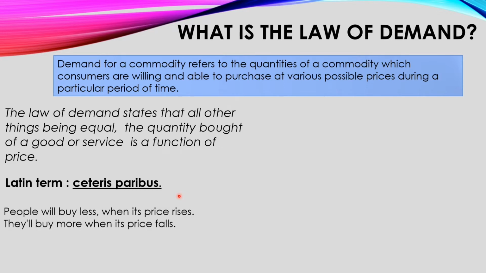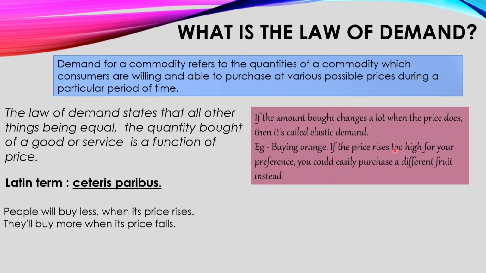Moving ahead, this means people will buy less when its price rises. जब प्राइस बढ़ता है डिमांड कम हो जाता है. They will buy more when its price falls. प्राइस कम होने पर we start demanding it more. Demand increase होता है. Now we are going to learn about two types of demand.